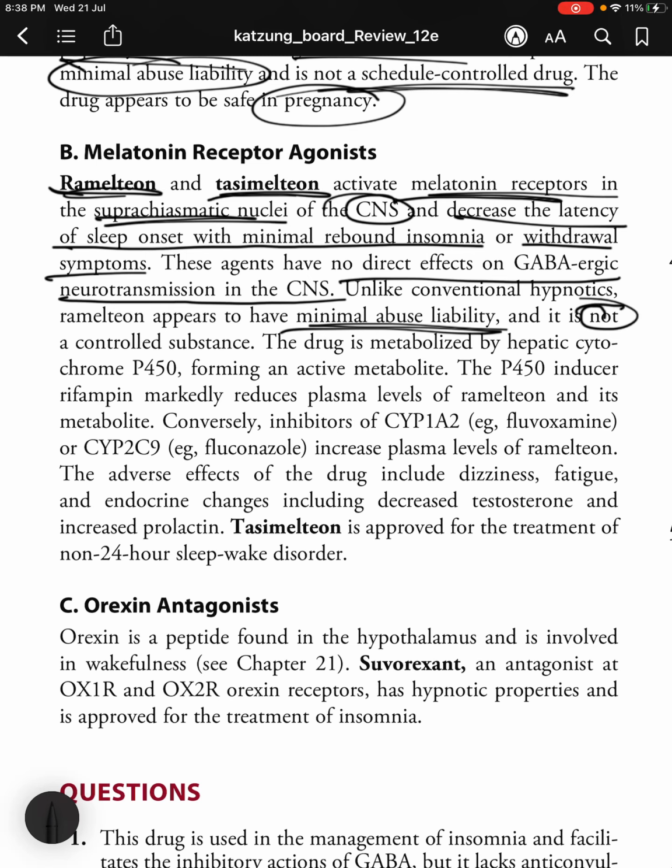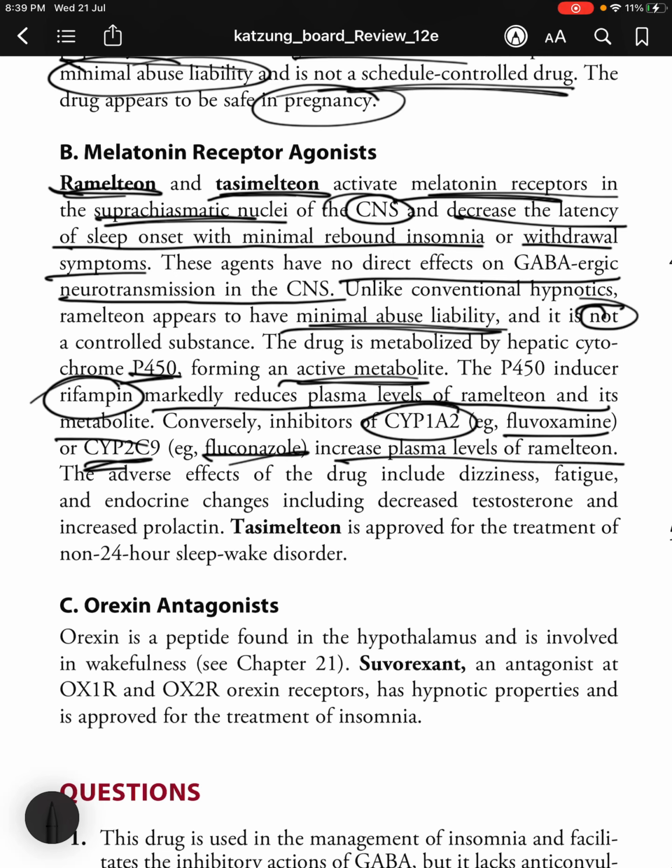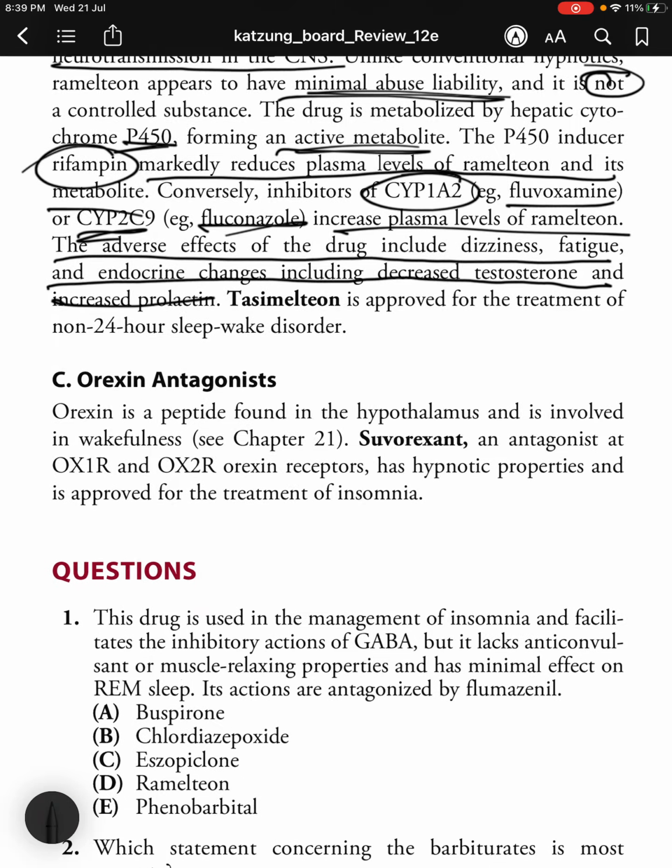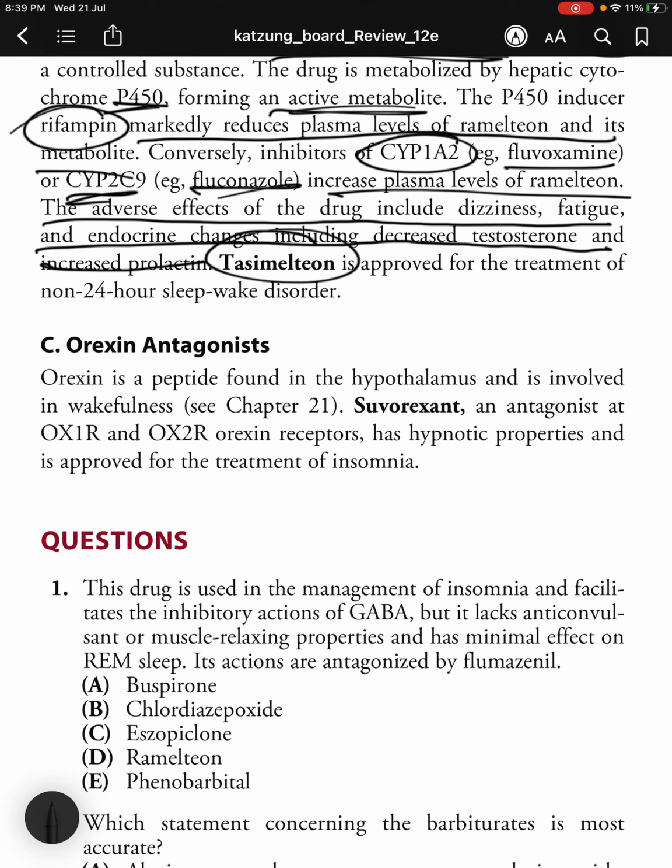The drug is metabolized by hepatic enzyme cytochrome P450, forming an active metabolite. The P450 inducer rifampin markedly reduces plasma levels of ramelteon and its metabolite. Conversely, inhibitors of CYP1A2 such as fluvoxamine or CYP2C9 such as fluconazole increase plasma levels of ramelteon. The adverse effects of the drug include dizziness, fatigue, and endocrine changes including decreased testosterone and increased prolactin. Tasimelteon is approved for the treatment of non-24-hour sleep-wake disorder.